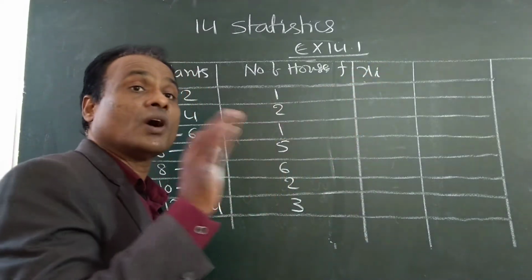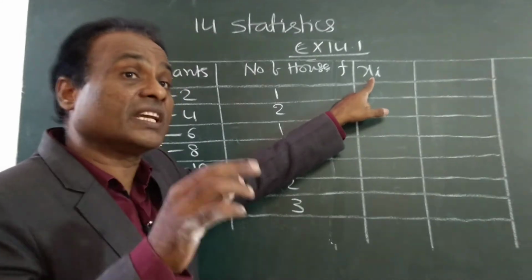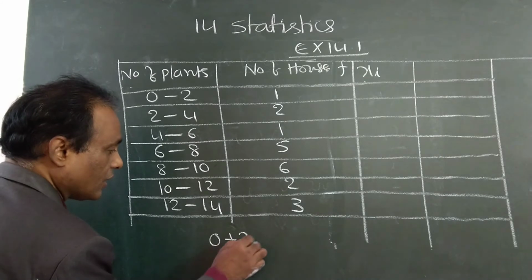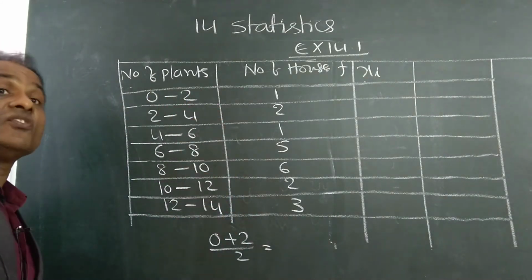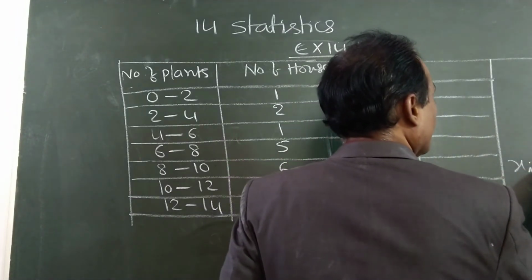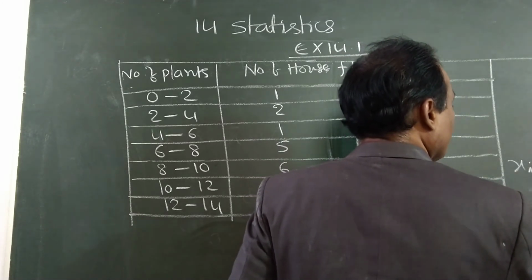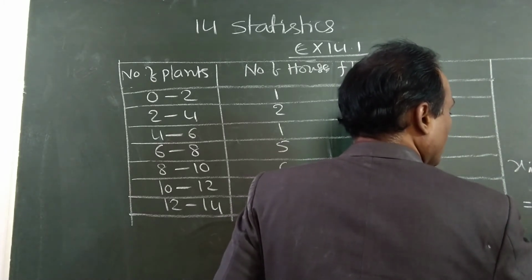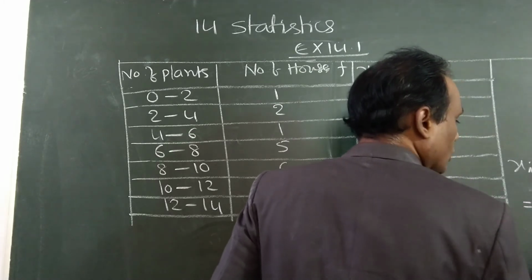Xi means class marks. Class marks means the mid value of the class. See here, 0 to 2. Don't write the mid value of 0 to 2 yet: it is 0 plus 2 by 2, lower limit plus upper limit by 2. Xi is equal to class mark, which you already wrote is nothing but the mid value. What is the mid value? Lower limit plus upper limit by 2.